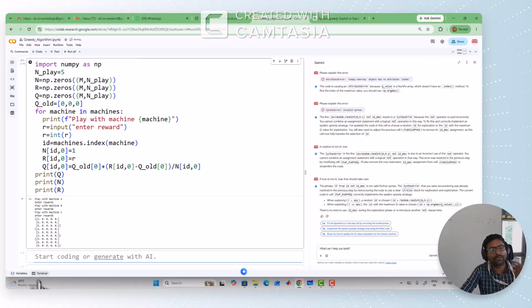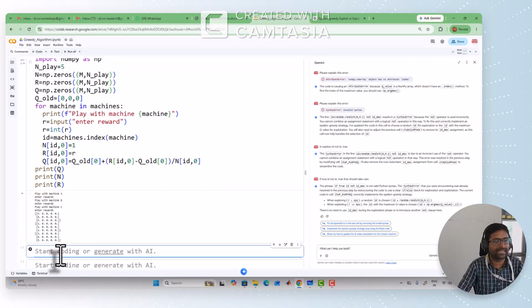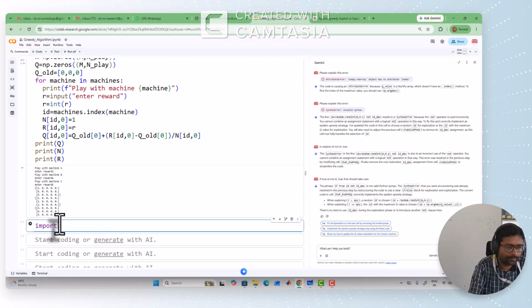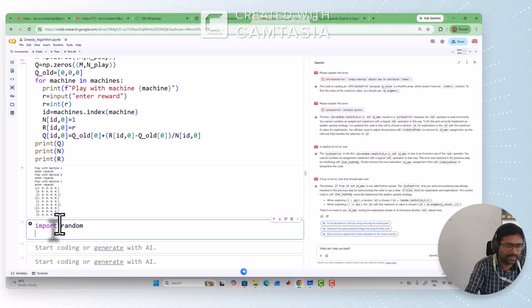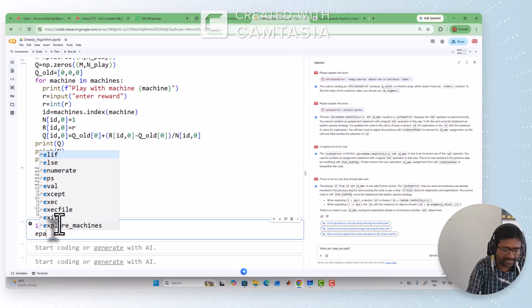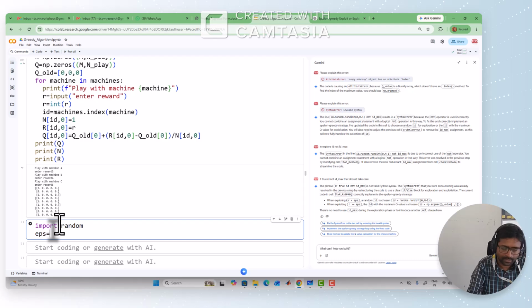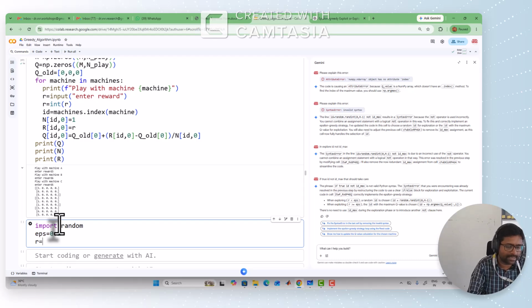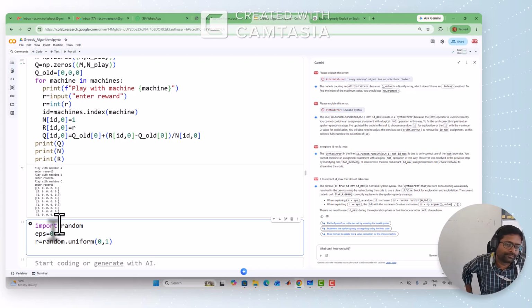Clear. Now coming to the users. We will apply epsilon greedy to suggest to the user which machine to pick. For that purpose we need random, so import random, done. Epsilon, assume a small value equal to 0.2, and the random number, you can generate with random.uniform(0, 1), and so the R value is generated.